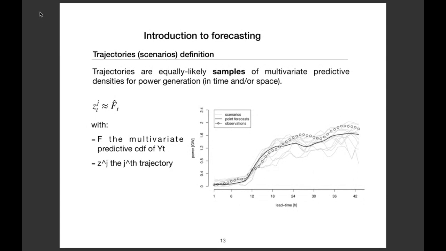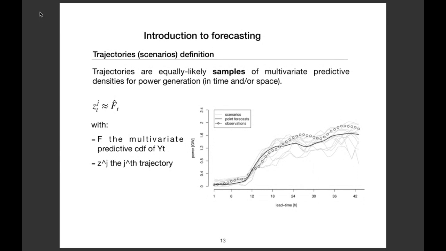And finally, you have a last kind of probabilistic forecast that is named scenario forecasting or trajectory forecasting. And here you are interested in computing several scenarios for the same day. So you just sample some possible trajectories of your random process. So here it is also for the wind generation.